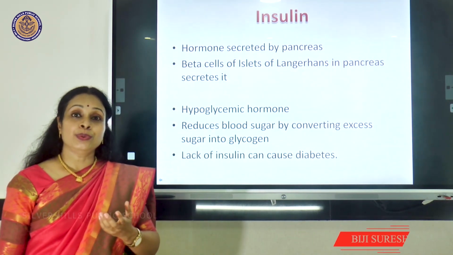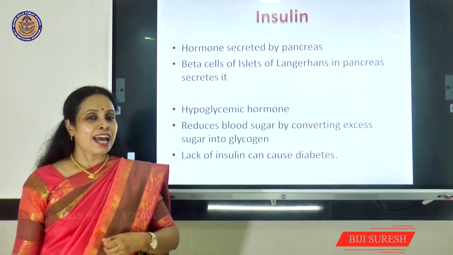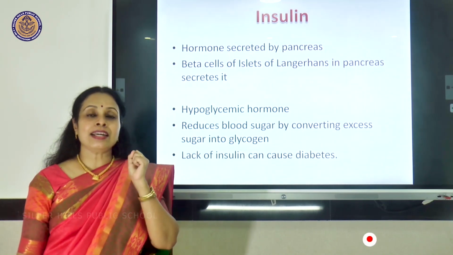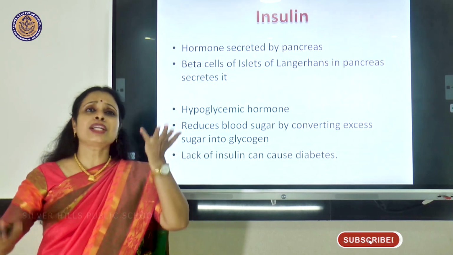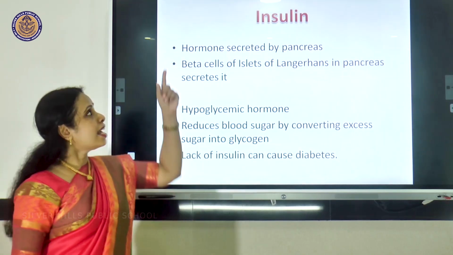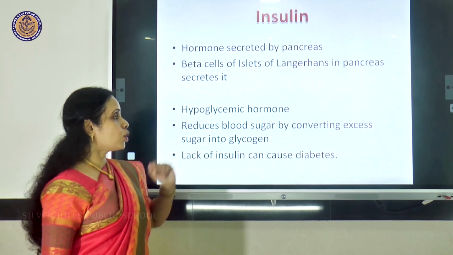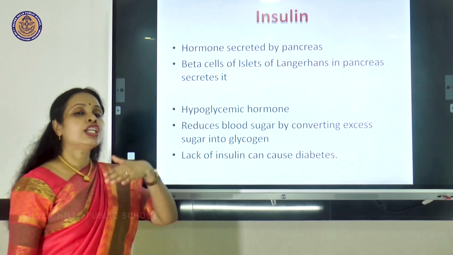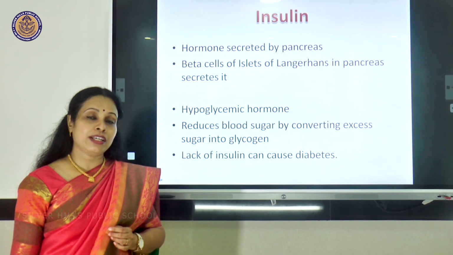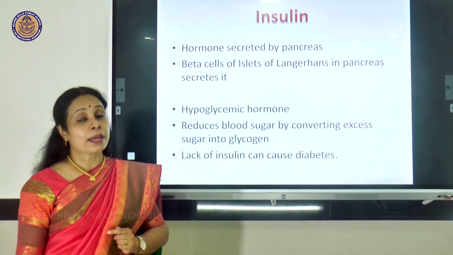See, when you have laddu, cakes, sweets, all that sugar has gone into your body, and when digestion is completed in the small intestine and when it is absorbed through the villi, there is a chance that your blood sugar will shoot up. Abnormally high it will become. But that does not happen because there is insulin to bring down the blood sugar. It reduces the blood sugar by converting the excess sugar into glycogen. Sugar can't be stored, but glycogen can be stored in the muscles and liver. And lack of insulin can cause a disease called diabetes.